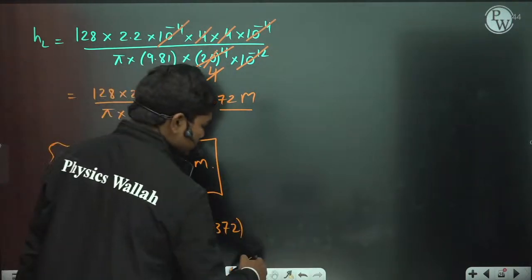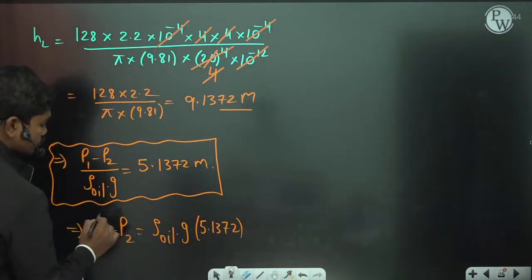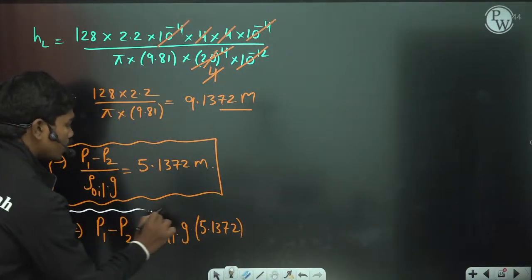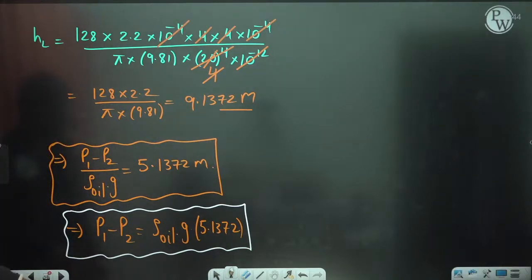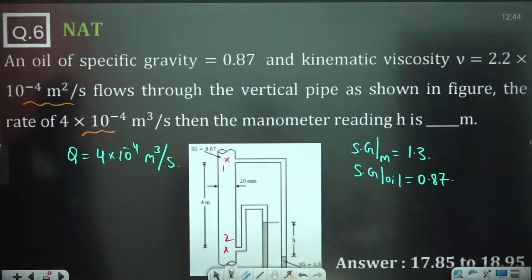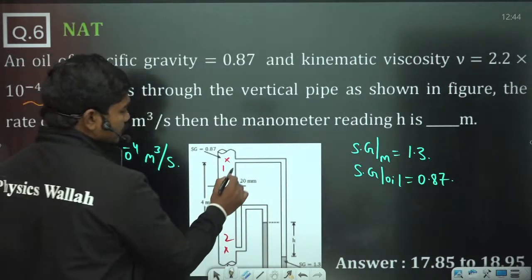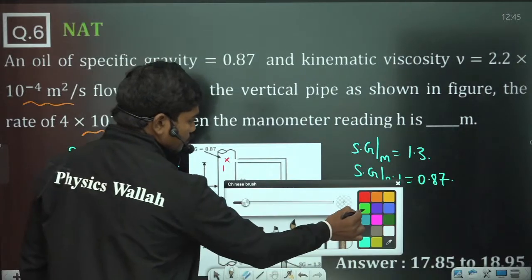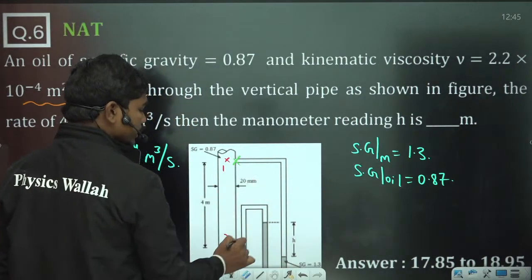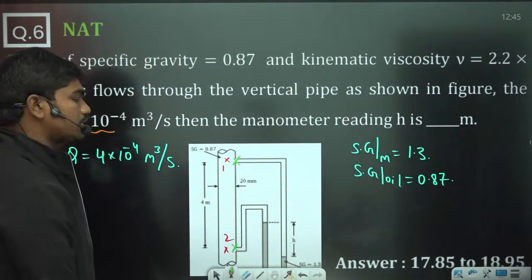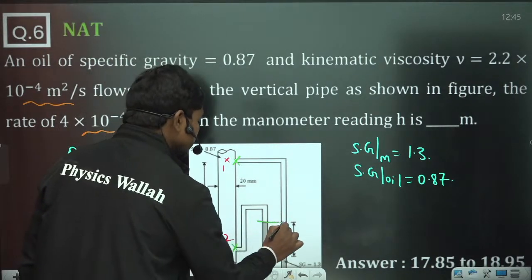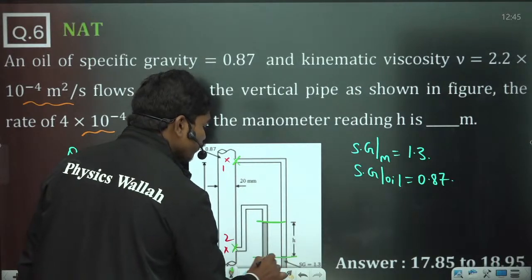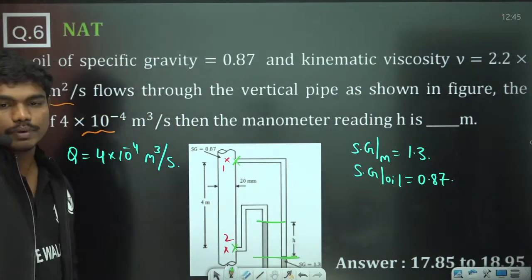So P1 minus P2 is equal to density of oil times G times 5.1372. This pressure difference is nothing but the pressure difference recorded by this manometer. What is the pressure difference recorded by this manometer? It is the pressure difference due to this column of manometer, right? This is H.